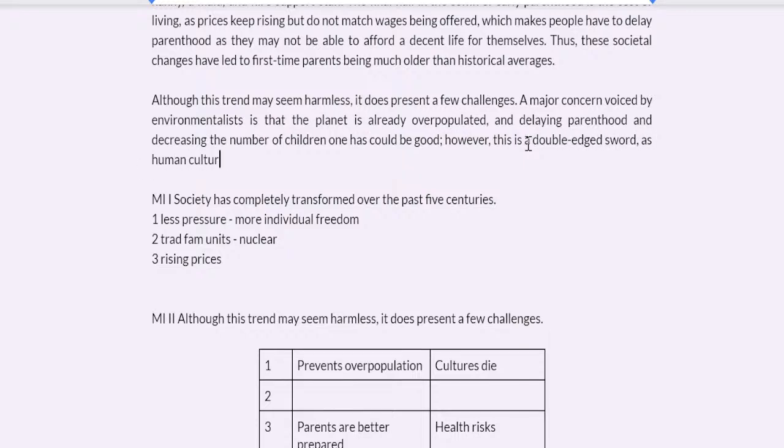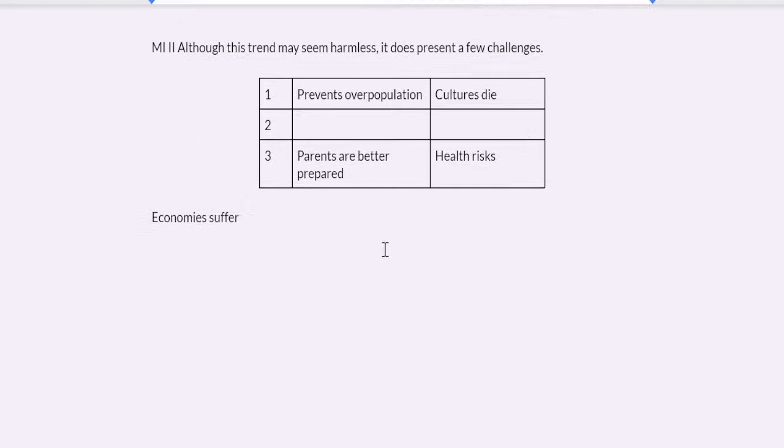As human cultures are dying out, not all, of course, but quite a few are dying out. I think I should say are at risk of not extinction, but yeah, I'll just say dying out. I think that's fine. Due to the lack of members, right? And then I talk about economies.